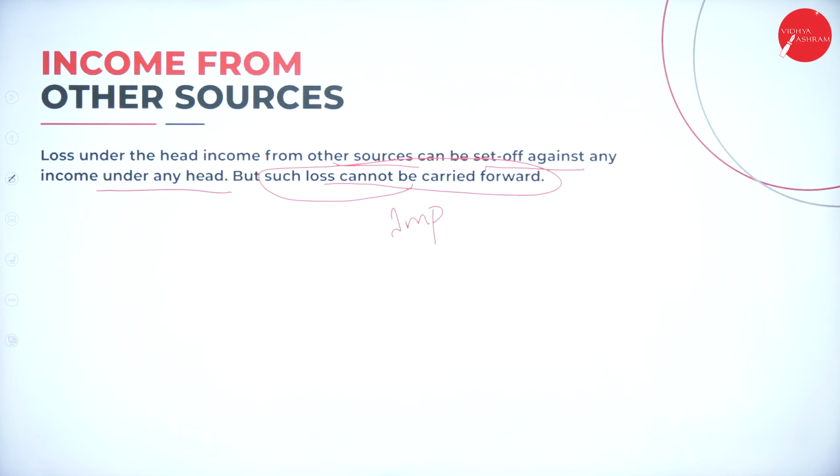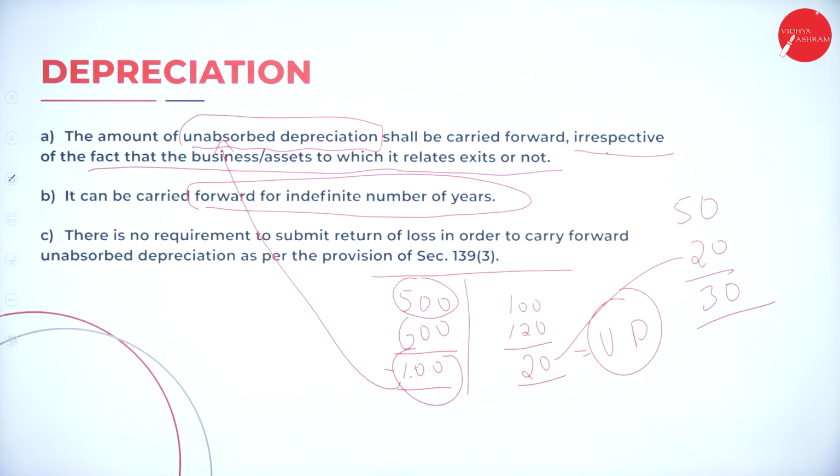Income from other sources can be set off against income from other sources only. You cannot carry forward. Remember, important. Depreciation can be set off. Unabsorbed: what is unabsorbed? I explained to you. The depreciation which is not claimed will be called unabsorbed. It can be adjusted against anything and it can be carried forward any number of years.